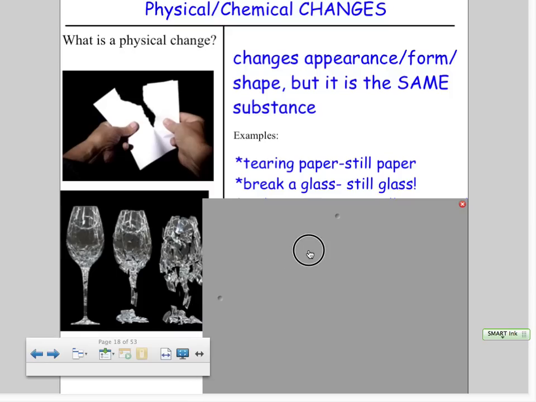Now, when you break a glass, it used to look like this, and then as it breaks down, it becomes smaller and smaller pieces, and now it's just sitting on the floor. It's still glass. This is a physical change because it changes the shape, it changes the form, but it is still glass.